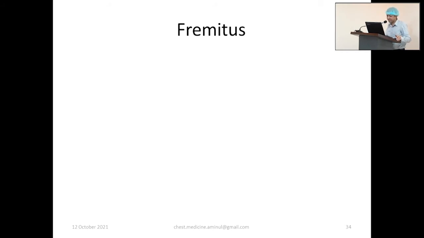Both are acceptable. Vocal fremitus, vocal resonance, and breath sound all go in the same direction. If vocal fremitus is raised, vocal resonance and breath sound will also be raised. If you say vocal fremitus diminished, vocal resonance increased, breath sound diminished, that will be totally wrong. All go in the same direction. We'll see later. So the same points: mid clavicular line, mid axillary line, and posterior scapular line. We will examine on all the lines if we examine vocal fremitus.